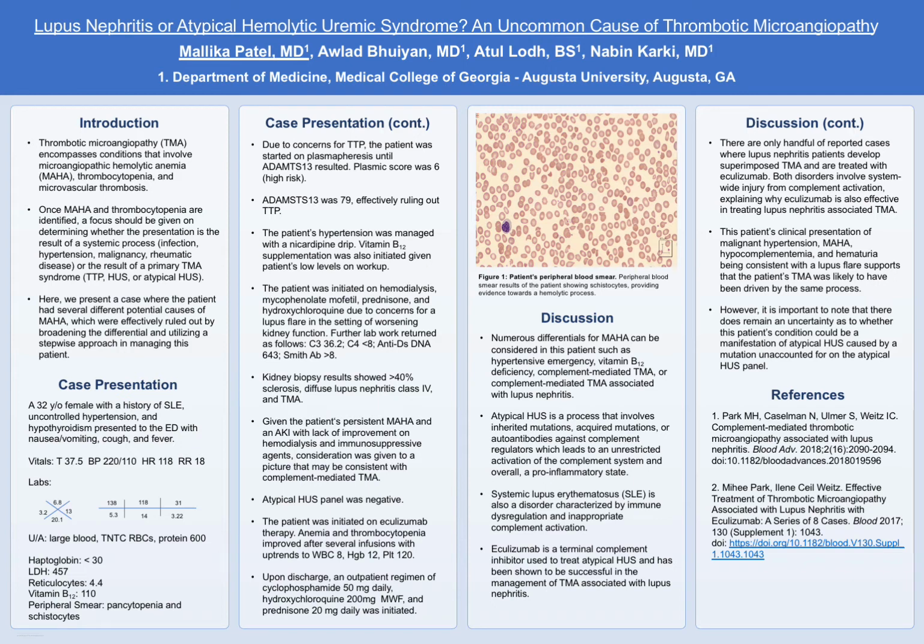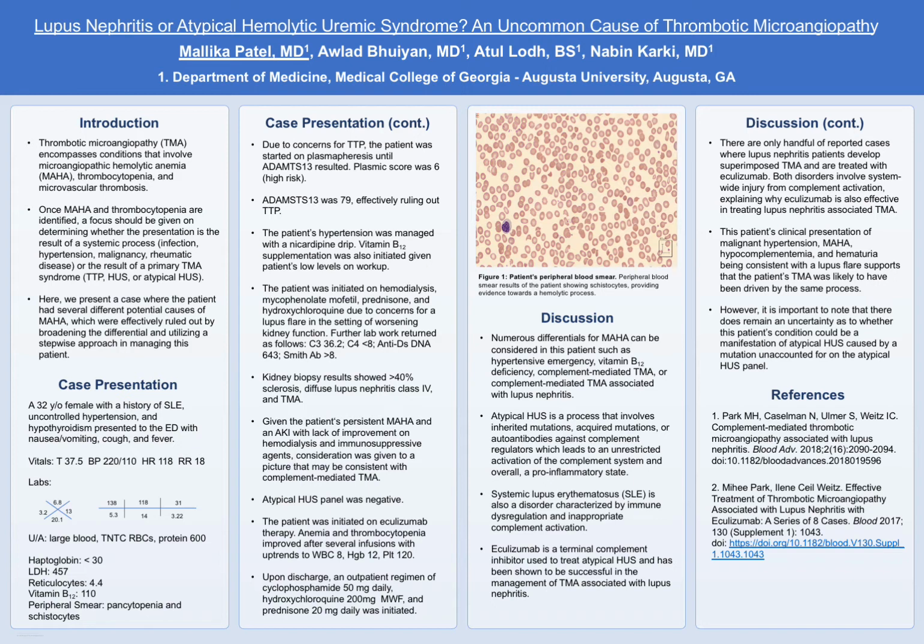She also had hypertensive emergency and vitamin B12 deficiency, which are known causes of microangiopathic hemolytic anemia. Despite management of the hypertension with nicardipine drip and vitamin B12 supplementation, she had persistent microangiopathic hemolytic anemia. She was initially started on hemodialysis, mycophenolate mofetil, prednisone, and hydroxychloroquine due to concerns of a lupus flare in the setting of a worsening kidney function.